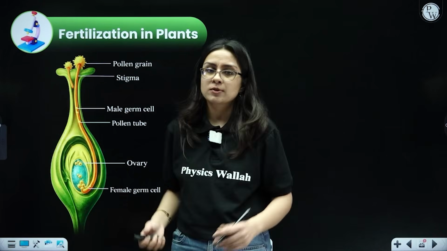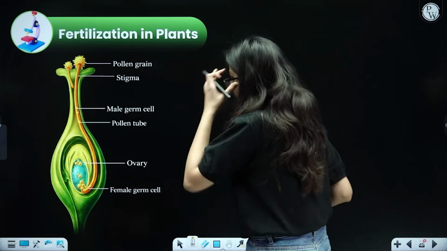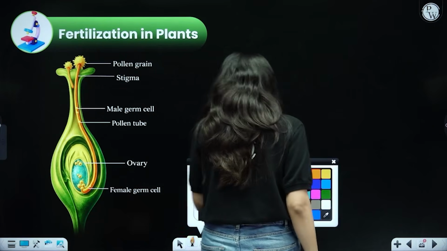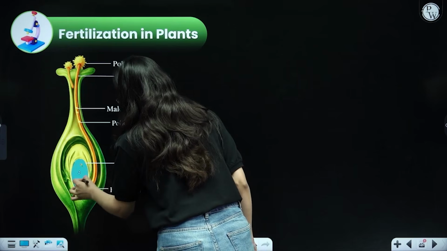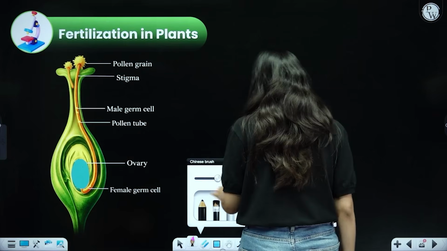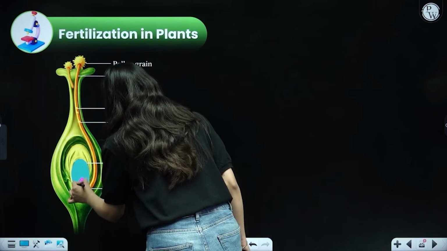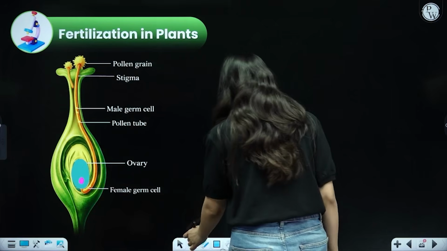Now let us suppose the pollen grain after pollination has successfully landed on the stigma region. When the pollen grain has come to the stigma, it has to ultimately reach the female gamete. The female gamete is also called the egg. Now what will happen? Look closely.